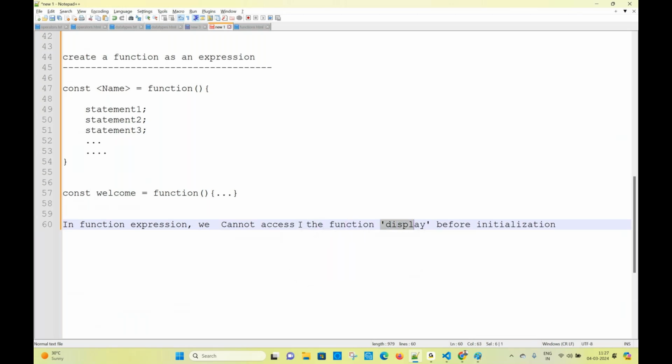But in a regular function we can access it. In a function expression, we cannot access that function before its initialization.